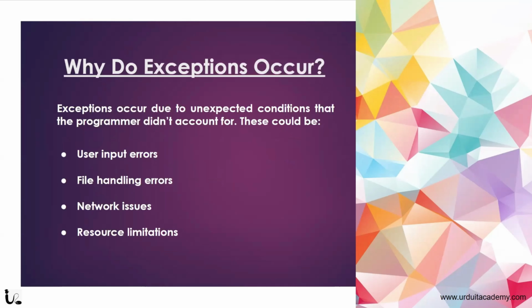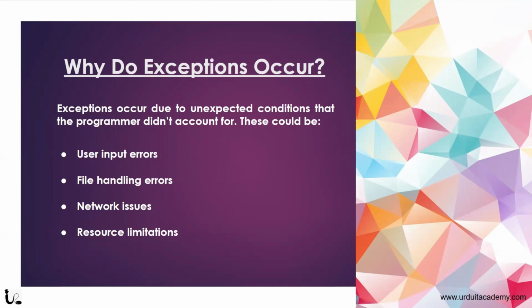Why do exceptions occur? Exceptions occur due to unexpected conditions that the programmer didn't account for. It could be a user input error, which means a user is trying to enter a letter when a number is expected. For example, in a line like number equal to int input enter number, int input means the computer is expecting an integer, right?